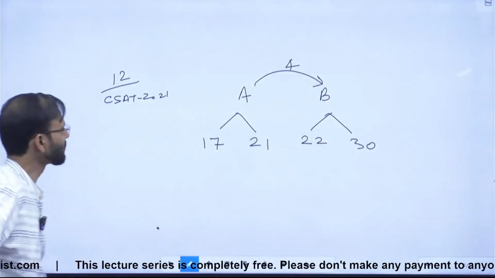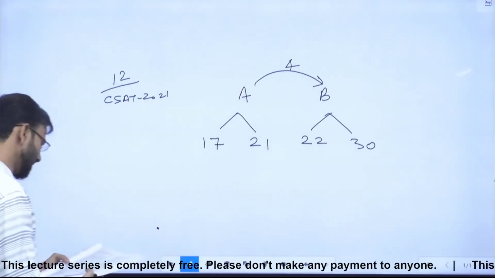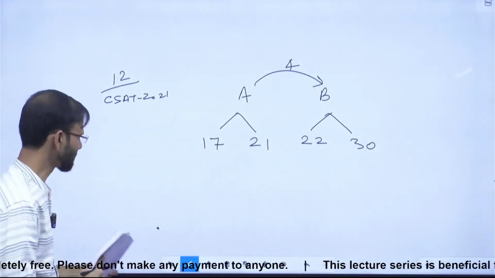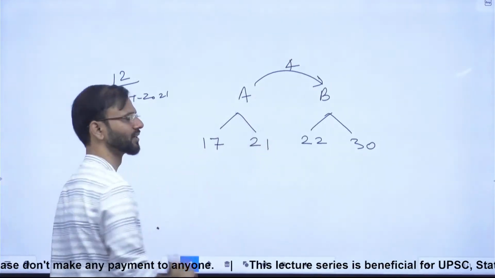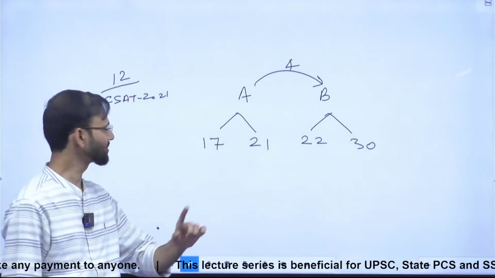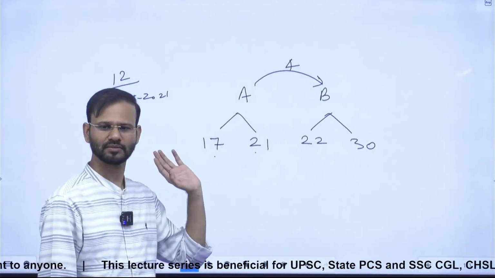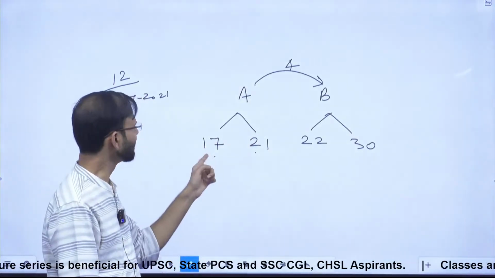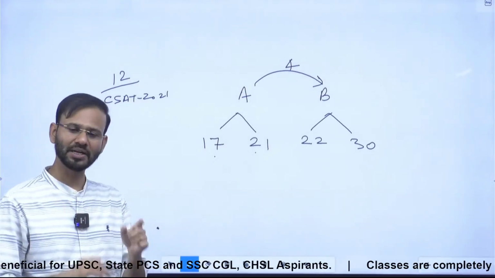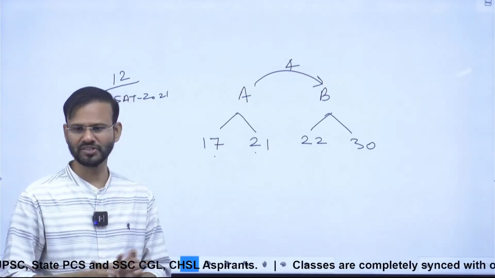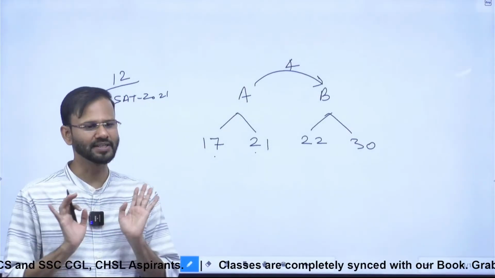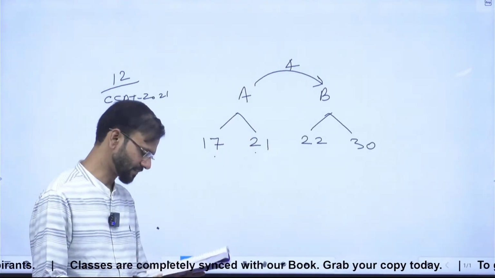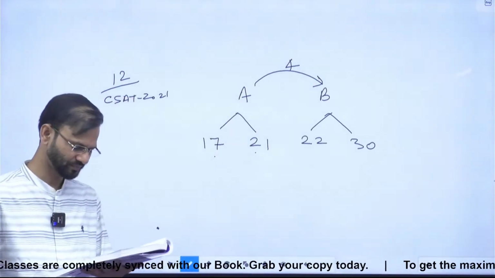Correct. Now second statement. Second statement is the average of A will definitely increase, can't be said. Because if the topper student is shifting, then the average is decreasing, because the average will be somewhere between 17 to 21. Right? So if the topper is going out, then average decreases. If the least student is going out, then average increases. So that depends on which student is leaving the class, right? Which is not given in this question, so that's why we can't say anything about the second statement. So only one statement is correct. Which option is the right choice, guys? A. ठीक है? All right.